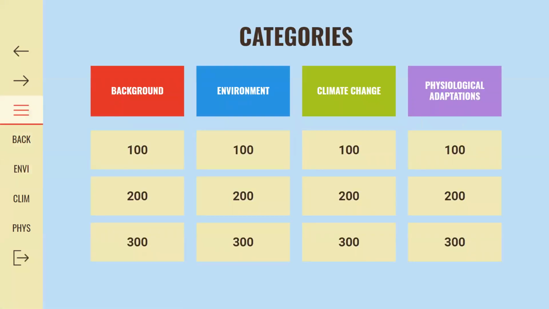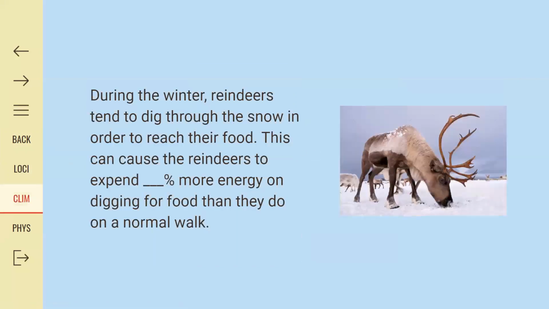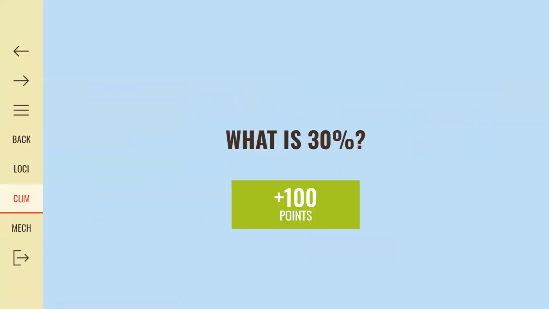Climate change for 100. During the winter, reindeers tend to dig through the snow in order to reach their food. This can cause the reindeers to expend blank percent more energy on digging for food than they do on a normal walk. What is 30%? Yes, that's correct. A loss of energy can have a negative effect on the condition of the reindeers and can contribute to the reduction of survival rates during the winter. Plus 100 points with a total of 200. Ivan, next category, please.